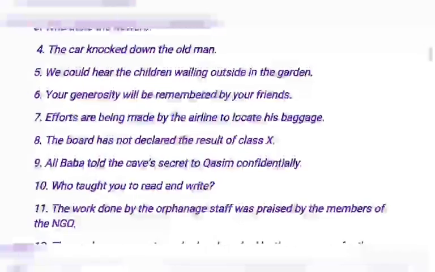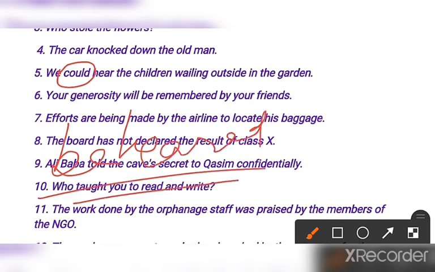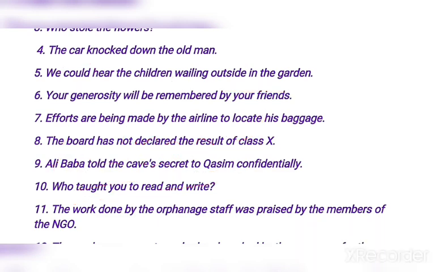With a modal we use be, so could be heard. If there is any modal, we use be plus third form of the verb. So the children could be heard wailing outside in the garden. Clear?